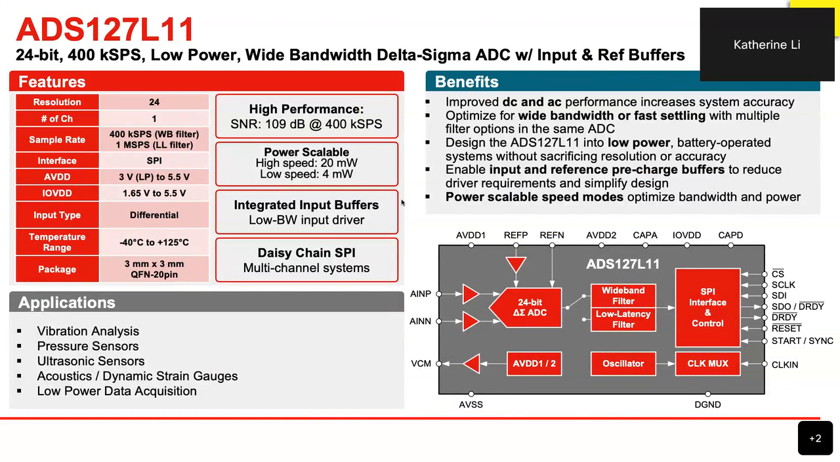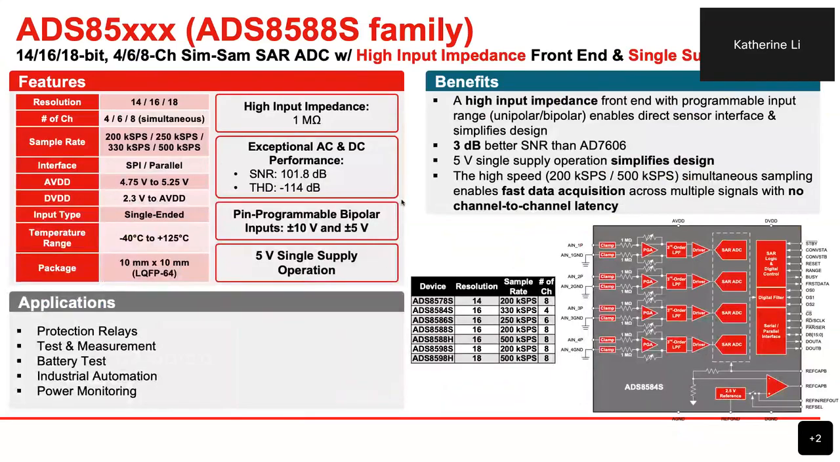The second ADC, on the next slide, that I would like to highlight is actually a family of devices, the ADS85XX family. As you can see in the table, these are different types of ADCs offering resolution from 14 to 18-bit, and these are multi-channel ADCs, with 4-channel, 6-channel, and 8-channel all listed, supporting different sample rates from 200 kSPS to 500 kSPS.